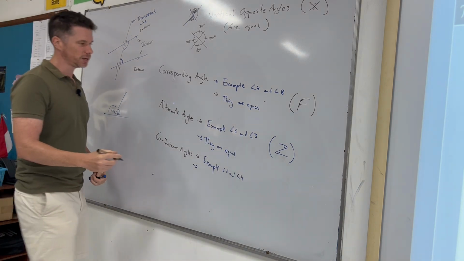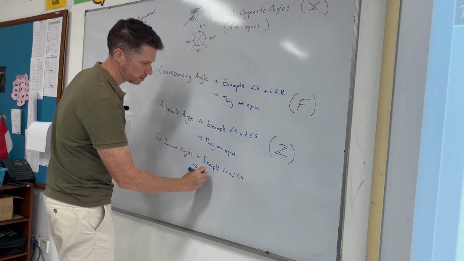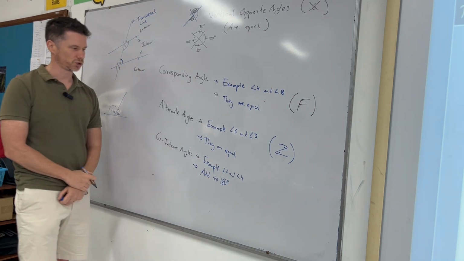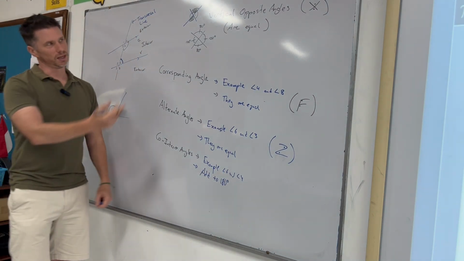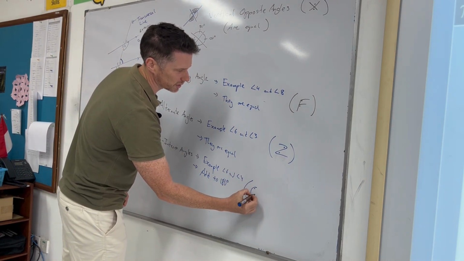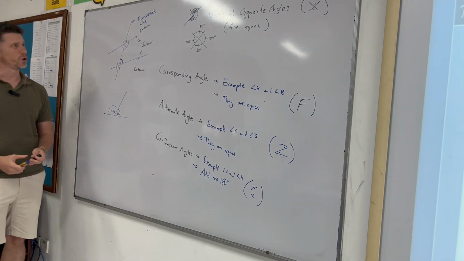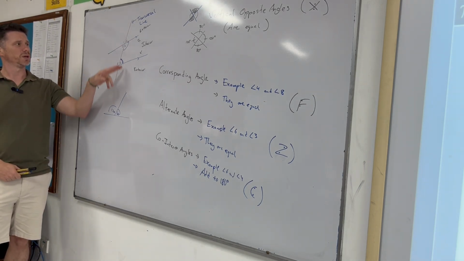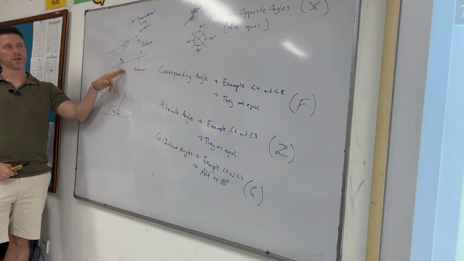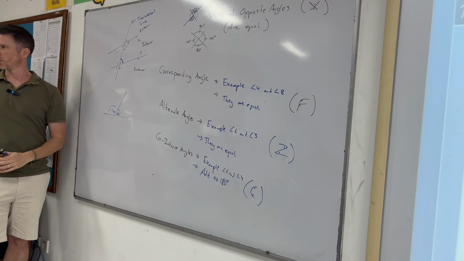So they're not equal, but they do add to 180 degrees because they form a straight line. Letters, I've started with the letters, so I'll continue. C, some people use a C to think of co-interior, the same side inside the lines. There's also co-exterior. 2 and 8 would be co-exterior. They would also add for the same reason, because 2 would slot in here with 6, and 2 and 8 then would be a straight line.